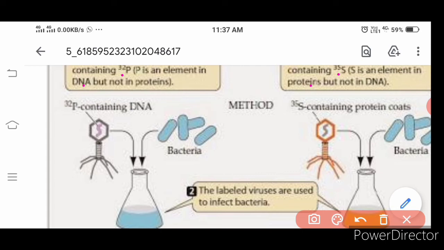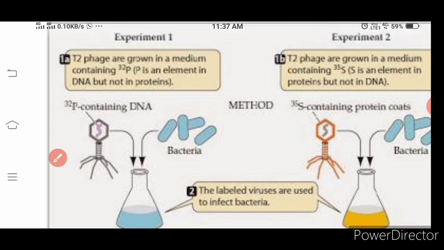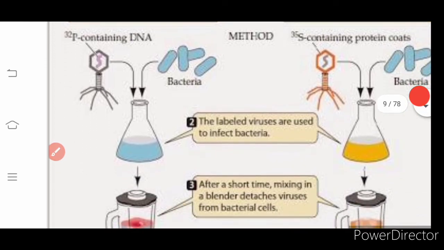Next we will proceed. As we said, I will complete the experiment on the left hand side first, then go for the right hand side. As you know, P32 is present in the DNA of the virus. Why? Because it is incorporated. How can it be incorporated? You have the culture medium. Can you imagine the culture medium?